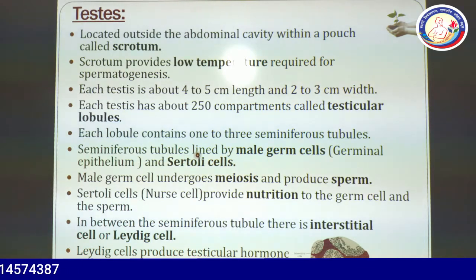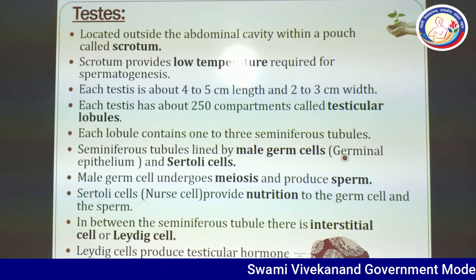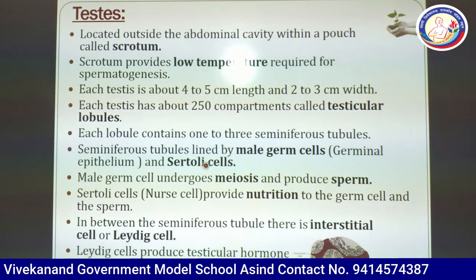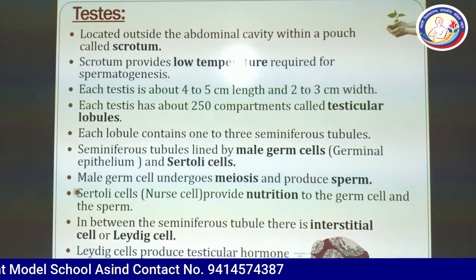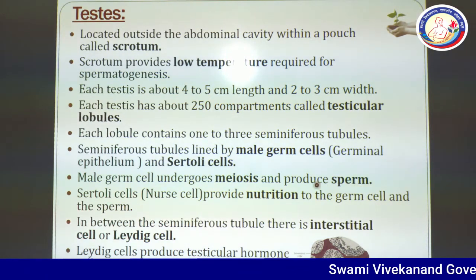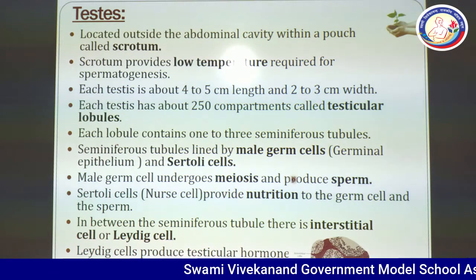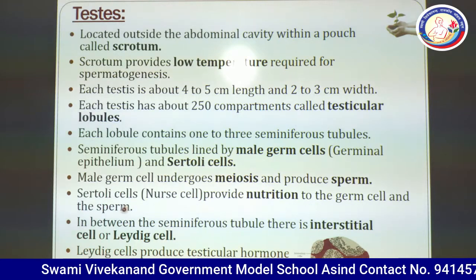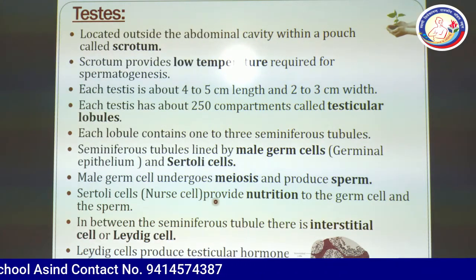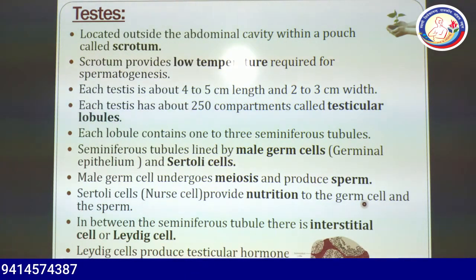Seminiferous tubules are lined by male germ cells, or you can say germinal epithelium, and they also have Sertoli cells. Male germ cells undergo meiosis and produce sperm. So, germ cells of the germinal epithelium produce sperm. Sertoli cells are also known as nurse cells, because these cells provide nutrition to the germ cells and the developing sperm.